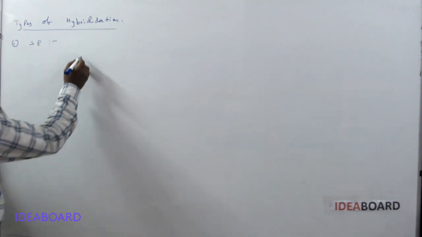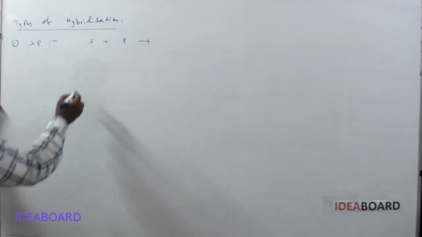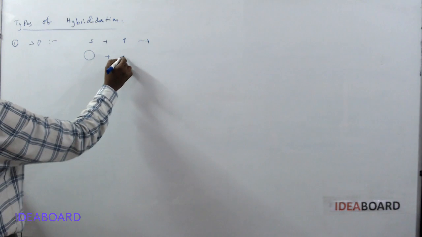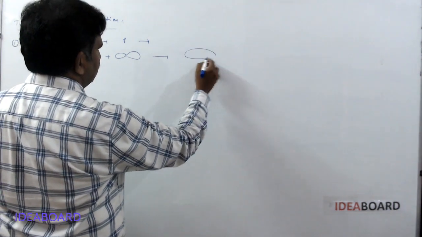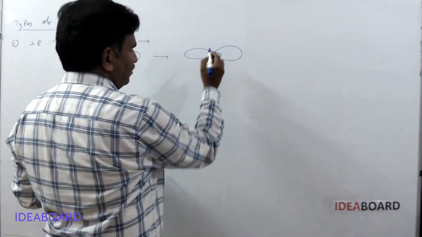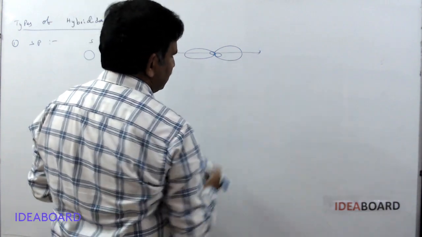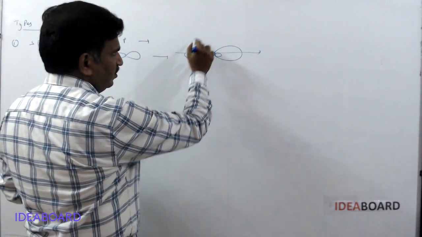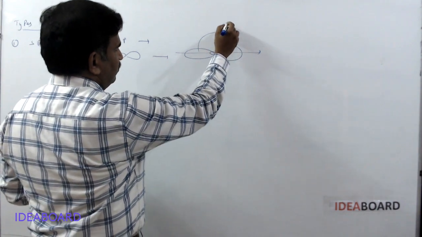In sp hybridization, one s orbital and one p orbital intermix. The s orbital is spherical, the p orbital is dumbbell, and they intermix to form two sp hybrid orbitals, which are arranged linearly with a bond angle of 180 degrees.